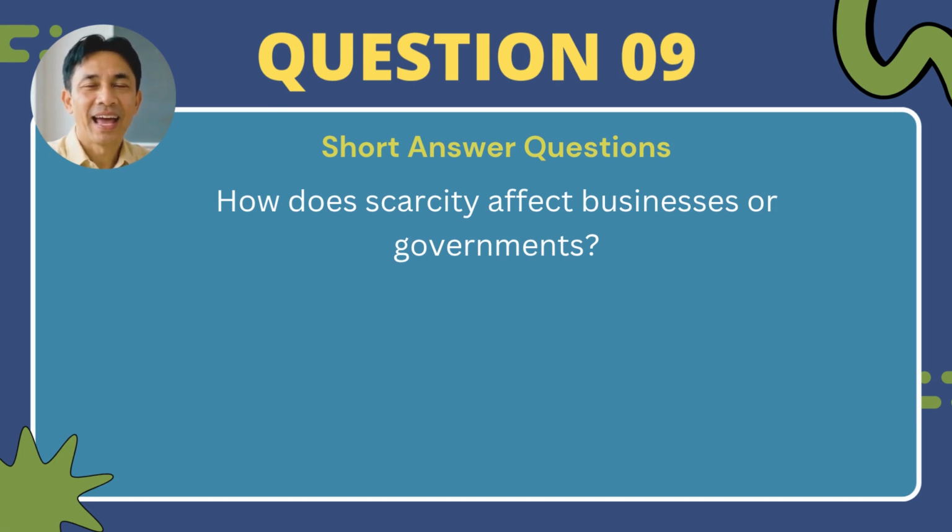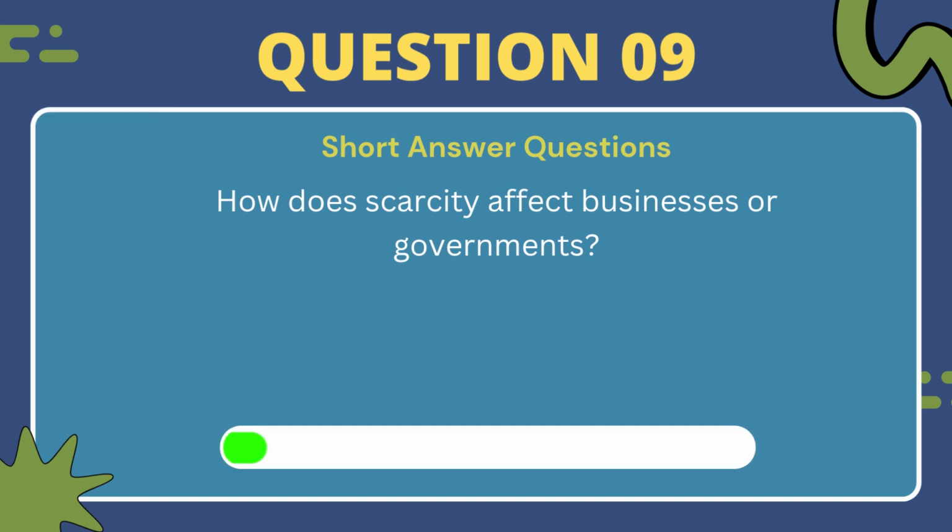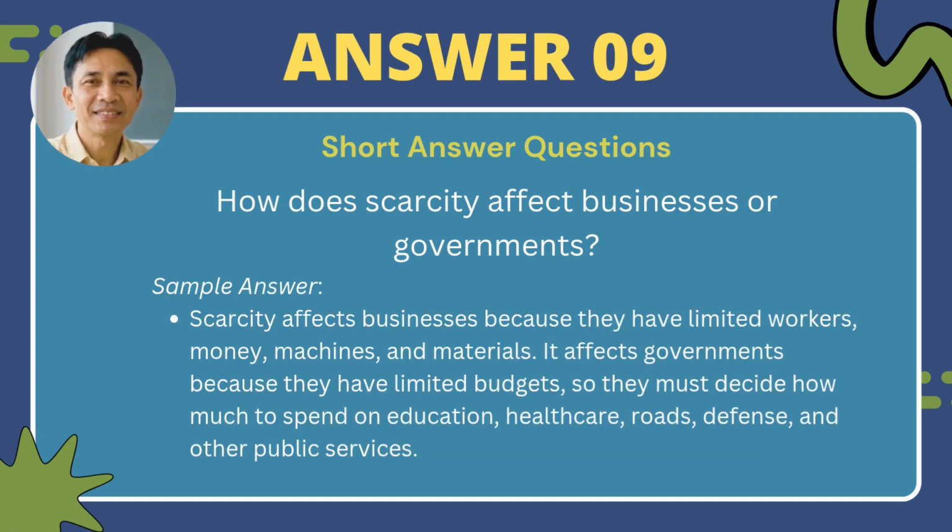Question number 9. How does scarcity affect businesses or governments? Here's a sample answer. Scarcity affects businesses because they have limited workers, money, machines, and materials. It affects governments because they have limited budgets, so they must decide how much to spend on education, healthcare, roads, defense, and other public services.